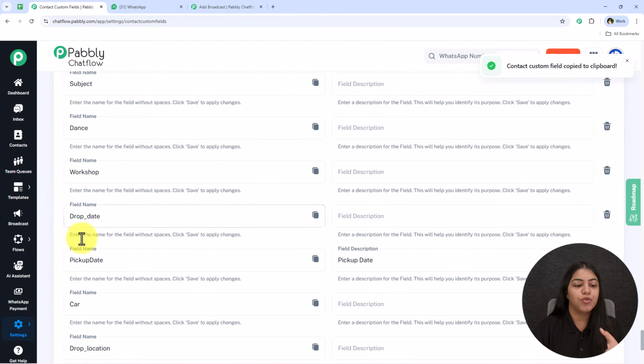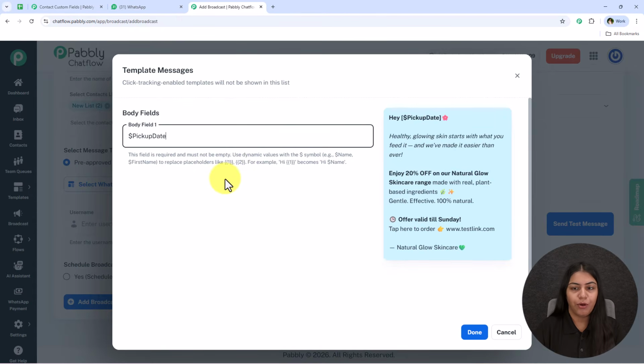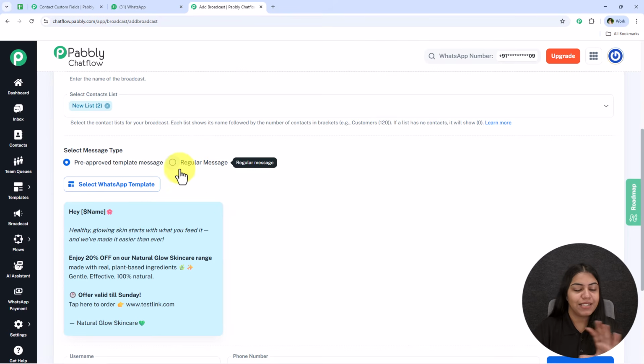If you want to do it for the pickup date, you can simply copy this pickup date and paste it right over here in your body field 1, and so on. So yes, after doing this, you have to click on this done, and the message type is ready.